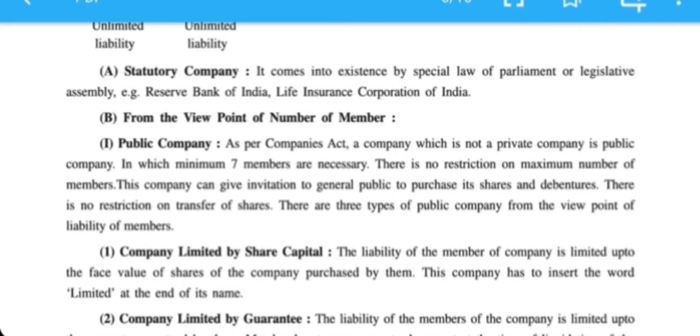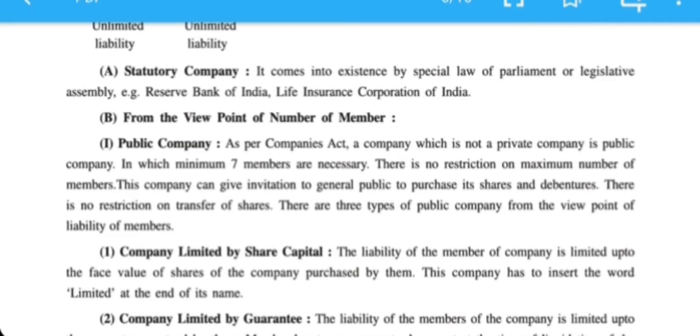The company can invite the public to purchase its shares and debentures, so there is no restriction on transfer of shares. Anyone, you, me, anyone can purchase a share of the public company.